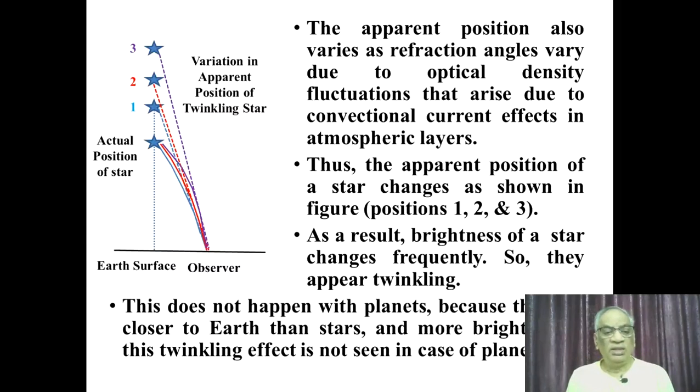As a result, the brightness of the star changes frequently, so the star appears to twinkle. This is the reason stars appear at higher altitudes and keep twinkling, meaning the brightness decreases and increases frequently. Of course, this cannot be seen with planets because they are much closer to Earth than stars and are brighter, so the twinkling effect is not seen in the case of planets.